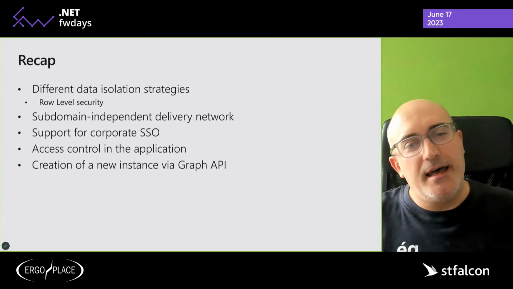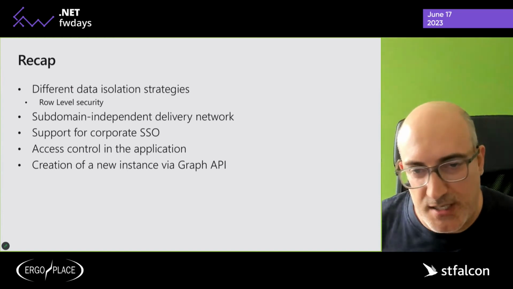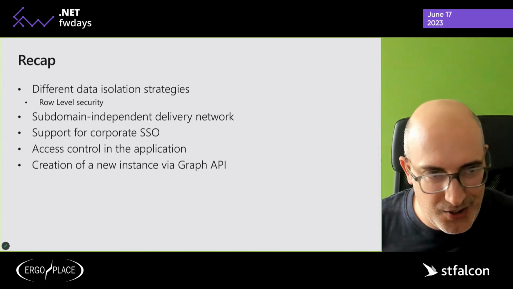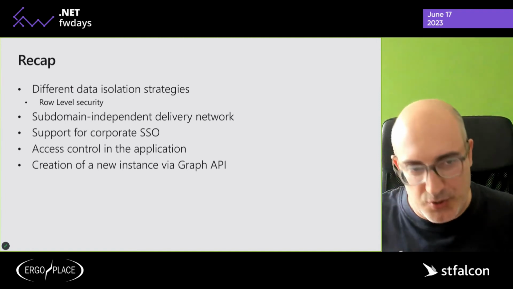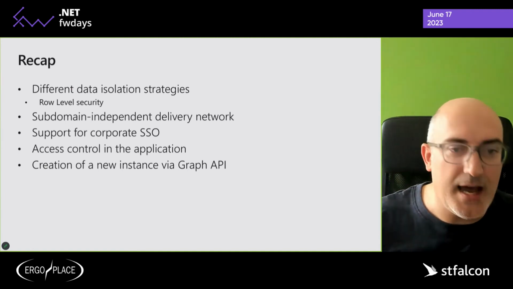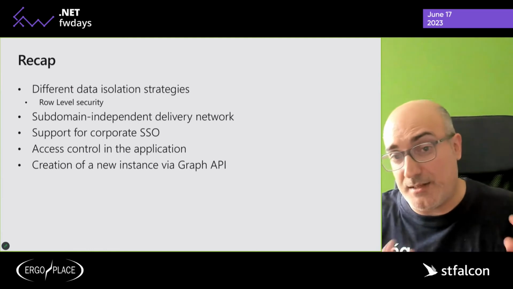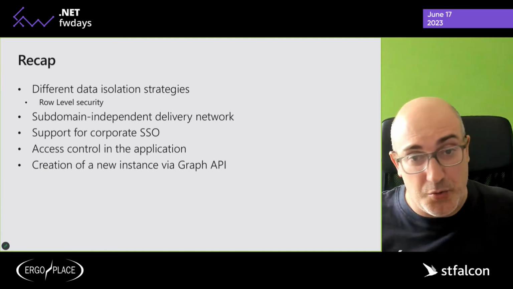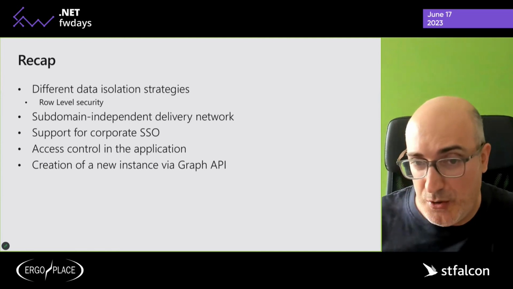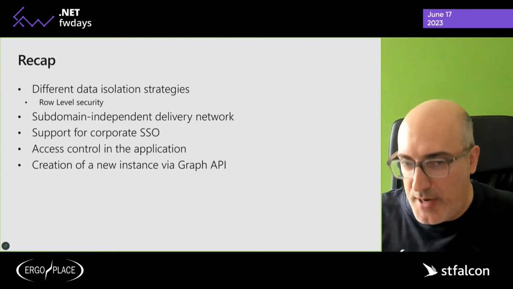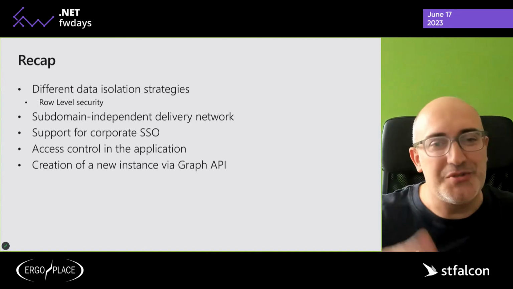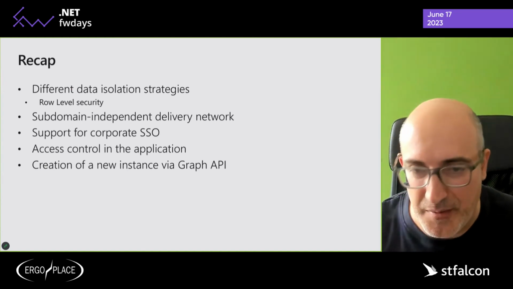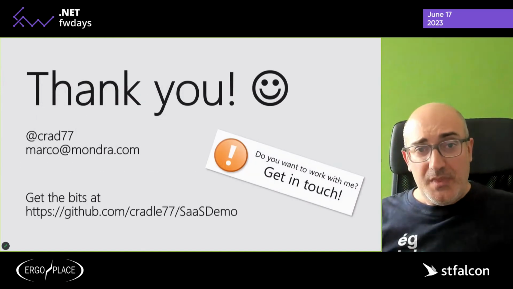There are also a couple of goodies that you might have a look at in the code. For example, this access control that we just specified, and how to create new instances, right? We've seen that our delivery network is pretty much independent from the custom domain, so we just needed to configure the security to enable a new customer. There is a console app that shows how to do that with Graph API.